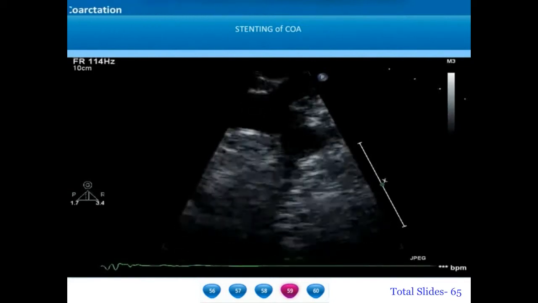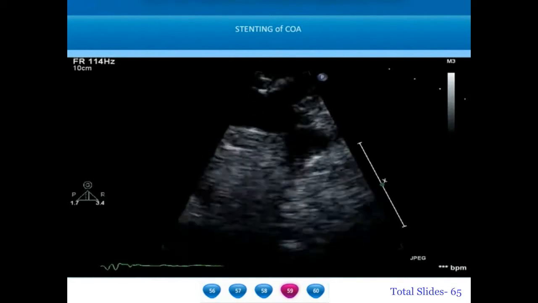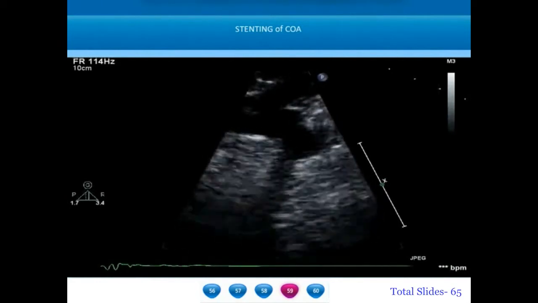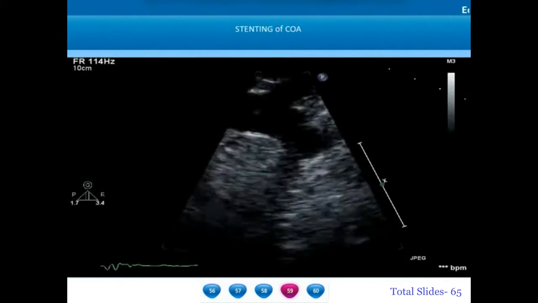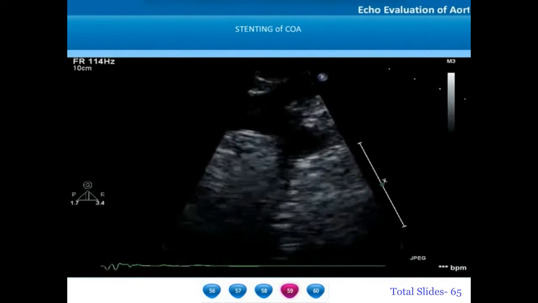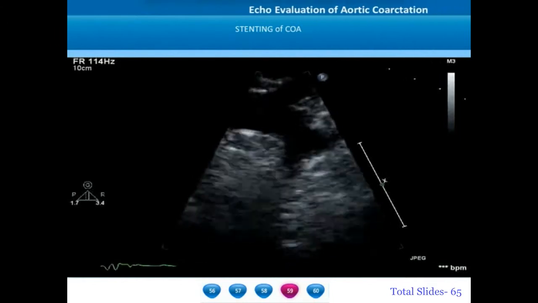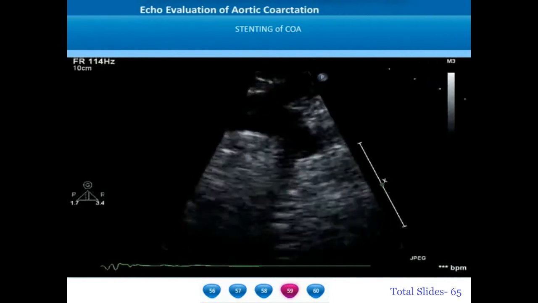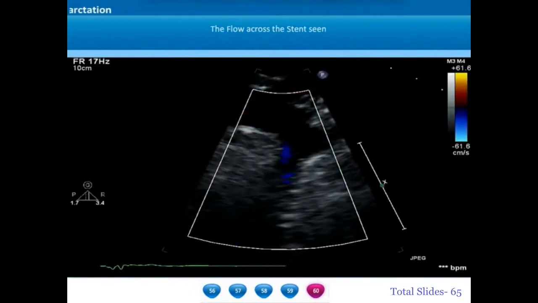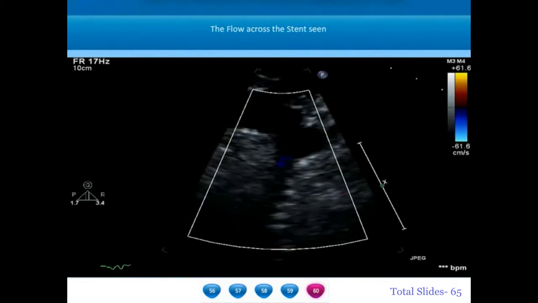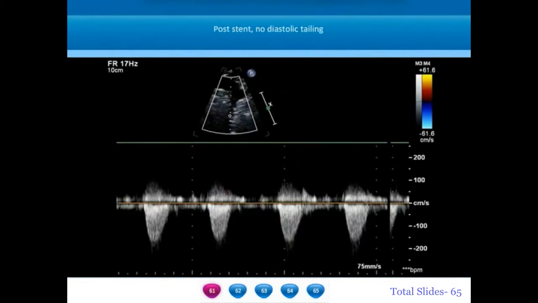Patients who have coarctation associated with severe isthmic hyperplasia will be palliated in the cath lab with a stent placement on the entire isthmic region. This is a long axial magnified view of the aortic arch after stent placement. Stenting completely relieves the gradient across the coarctation. Pulse wave Doppler after the stent placement shows that there is no diastolic tailing and the peak systolic velocities are less than 2 meters per second.